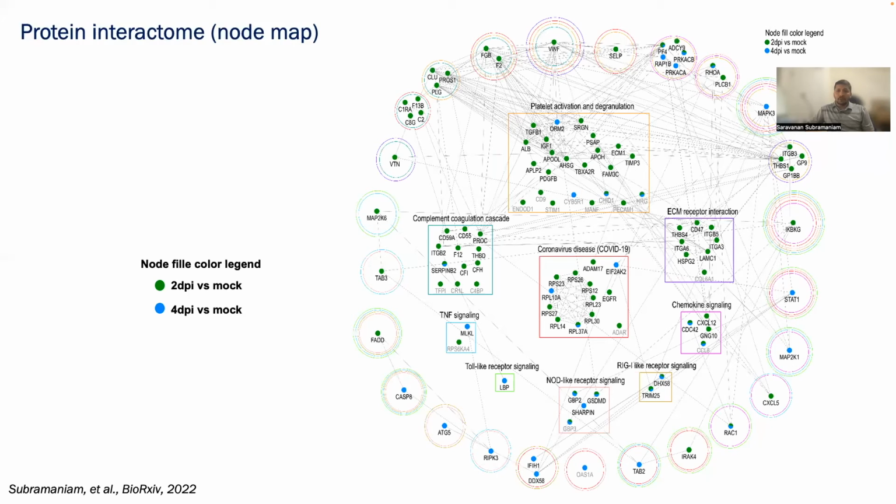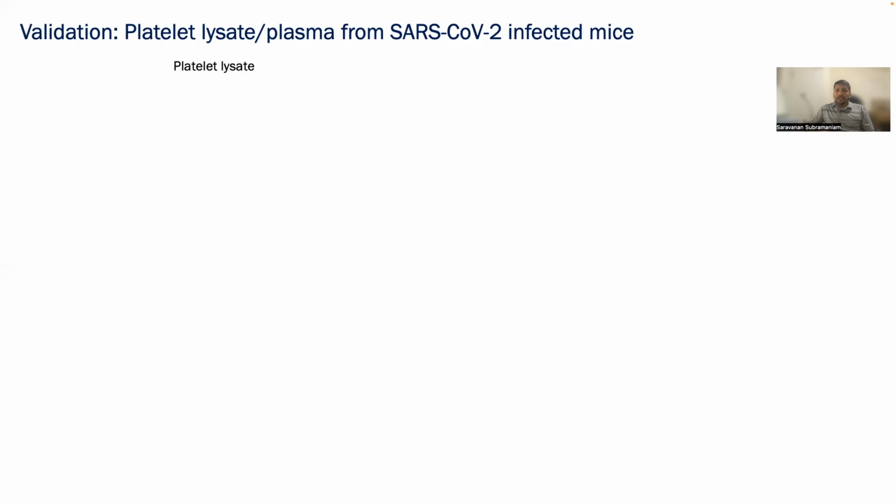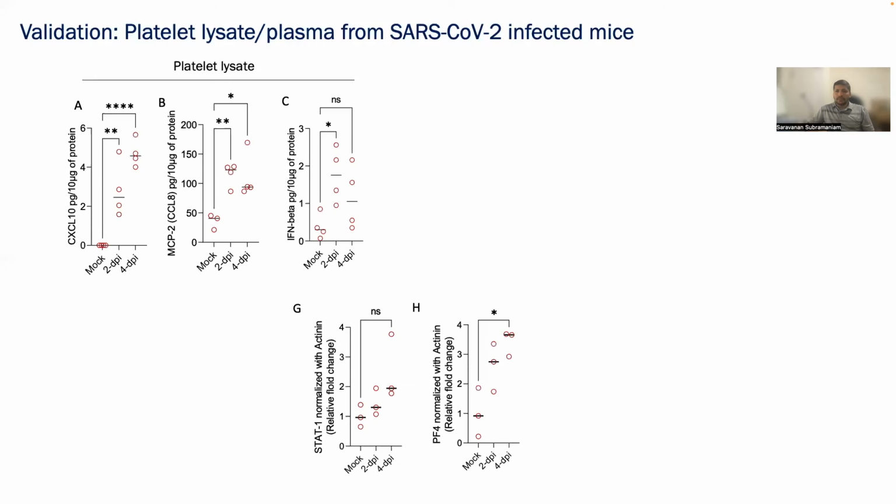For instance, von Willebrand factor has been reported to play a critical role in pulmonary microvascular occlusion in COVID-19. In our interactome, we observed a high number of interconnections among von Willebrand factor, plasminogen, PF4, integrins, and MAP kinase, and CXCL2, PF4, and CXCL5. With an independent experiment, we also validated some of the proteins in lysates and plasma samples by multiplex and Western blotting.